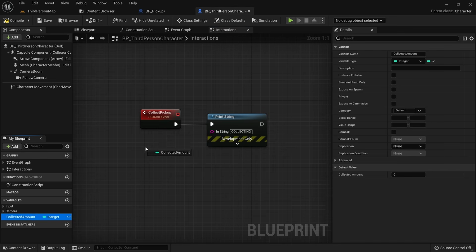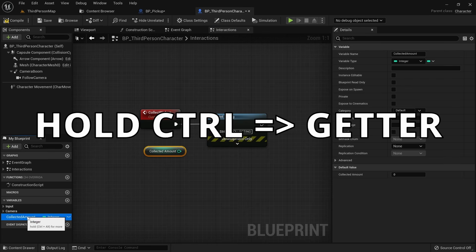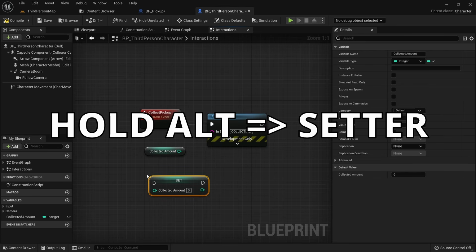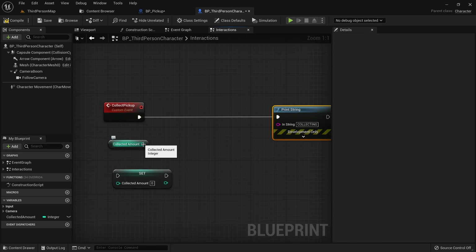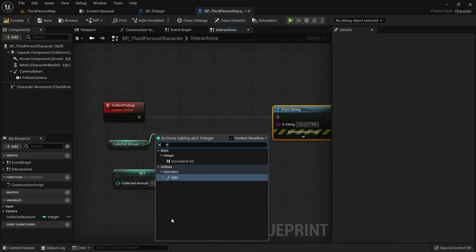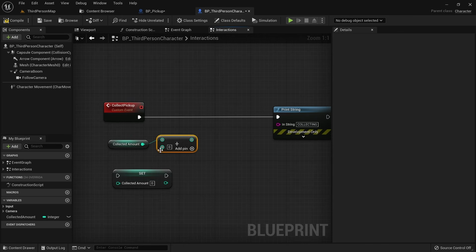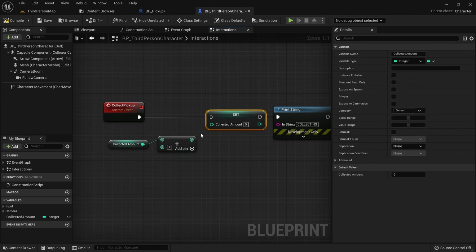You can actually shortcut this by just holding Ctrl before you let go of your mouse for a getter and Alt for a setter. To set the new amount, we need to get our current amount and add 1 to it. We can drag a line off of the collected amount node and search for add, or just type in the plus symbol. On the plus node, we want to type in 1 as the other value to add, and set the result as our collected amount.